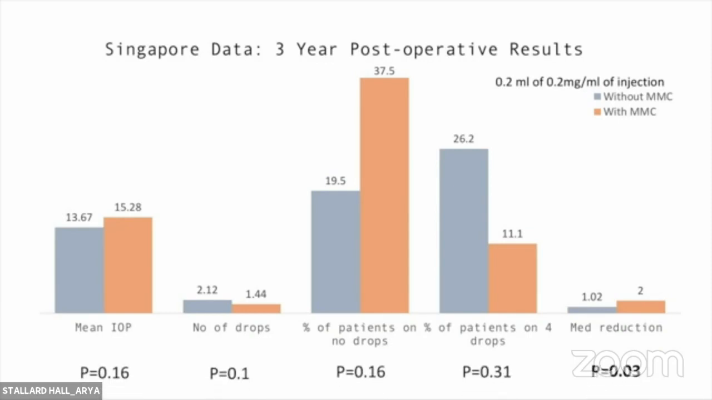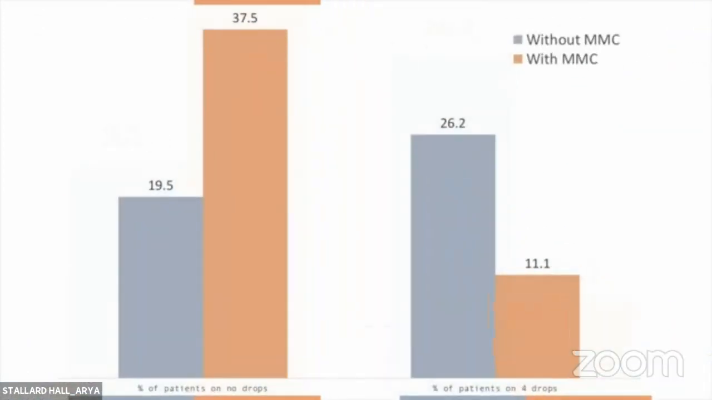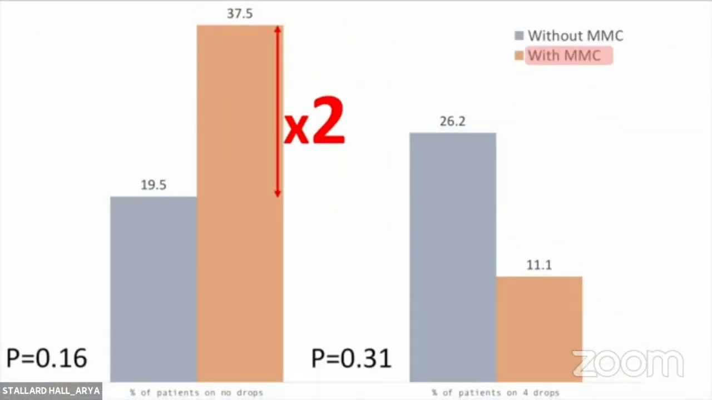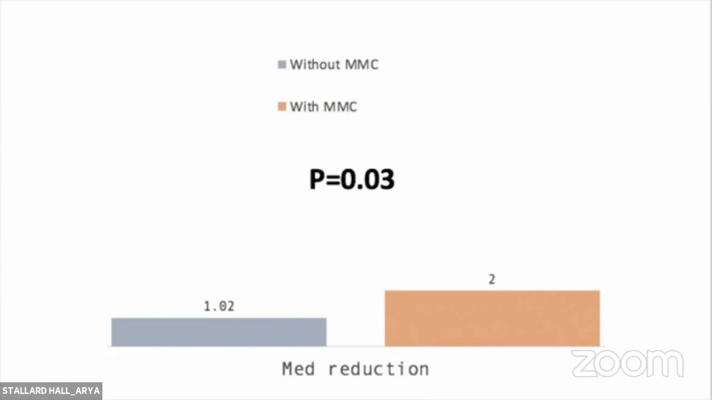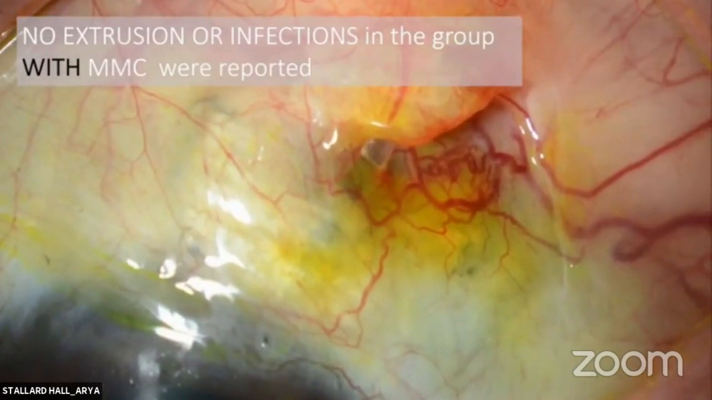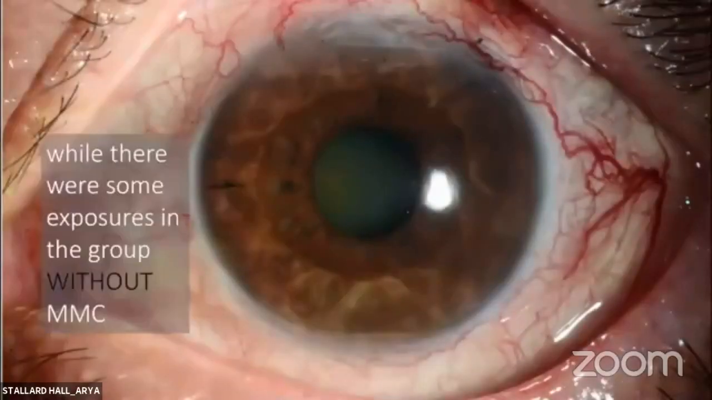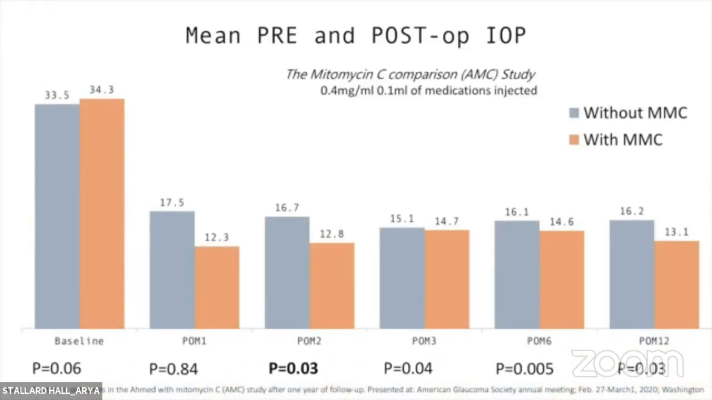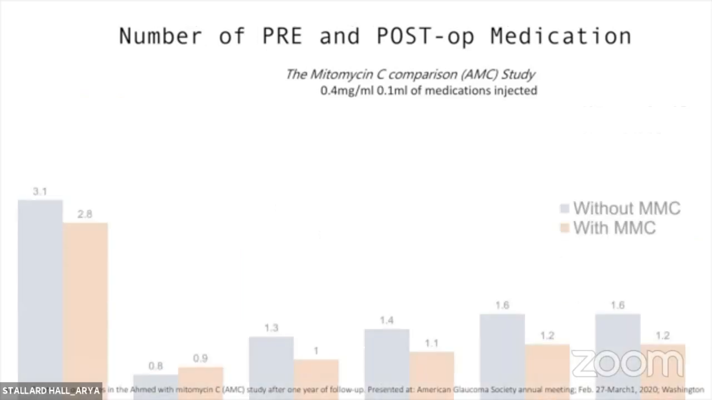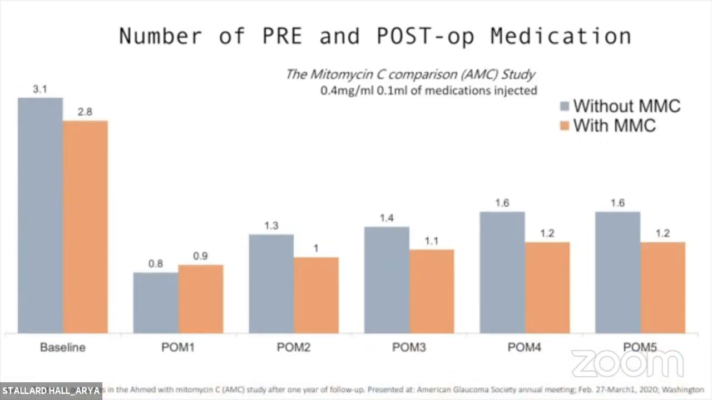intraoperative injection of intratenon MMC, 0.2 milligrams per ml, patients were twice as likely to be completely off topical glaucoma medications and also half as likely to be on 4 drops. There was also a significant reduction in the number of post-op glaucoma medications. No extrusions or infections in the group with MMC were reported, while there were some exposures in the group without MMC. These findings are similar to those from the multi-center prospective double-mask RCT, the Ahmed with MMC comparative trial.